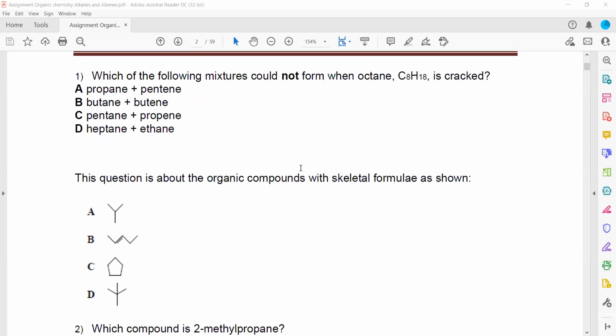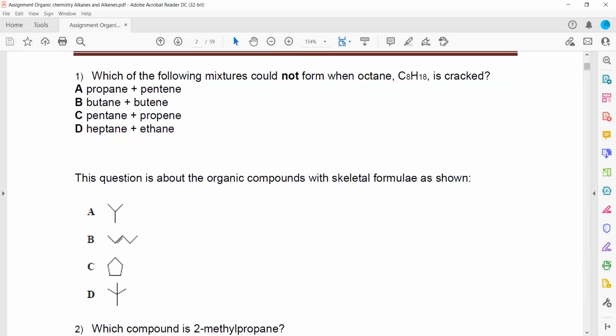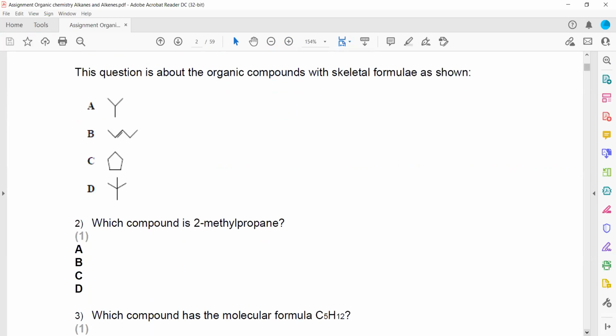This question is about the organic compound with skeletal formula. Skeletal formulas represent the carbon skeleton or carbon chains, that is shown. Which compound is 2-methyl propane? So we have to select the longest chain. We can name this. First, it cannot be B or C. Why? Because one is cyclic, one is alkene. But the name is alkane 2-methyl.